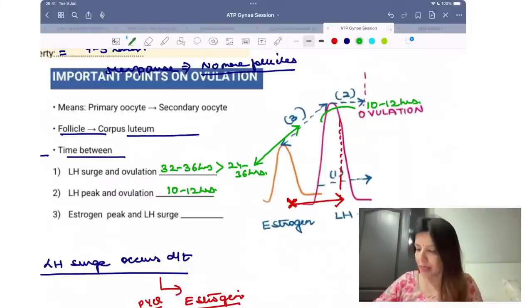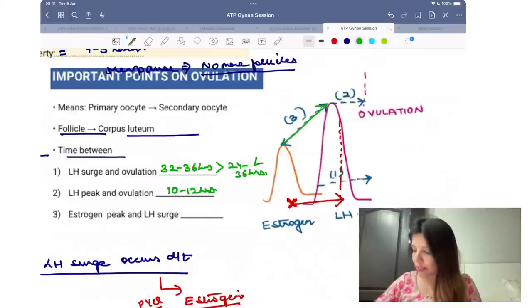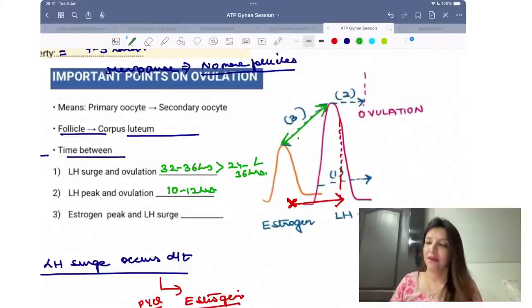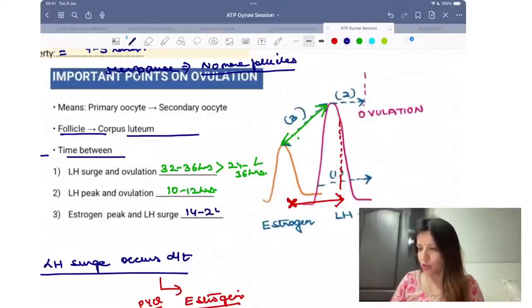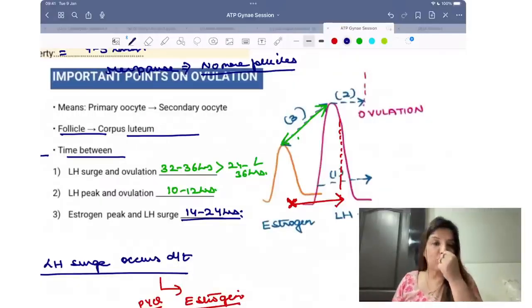Very good, NANI. It is 14 to 24 hours. The time gap between estrogen peak and LH surge is 14 to 24 hours.